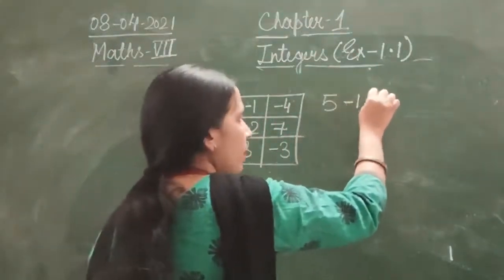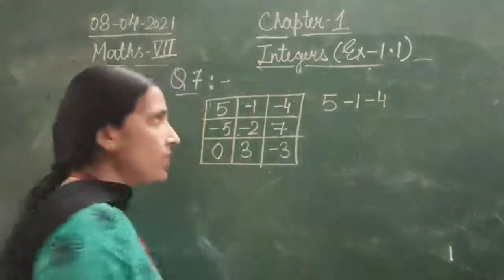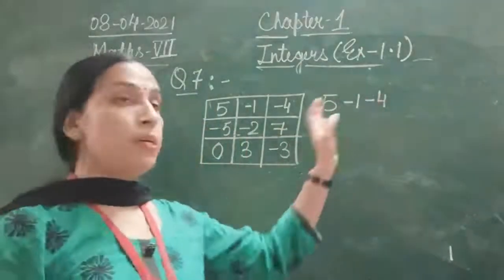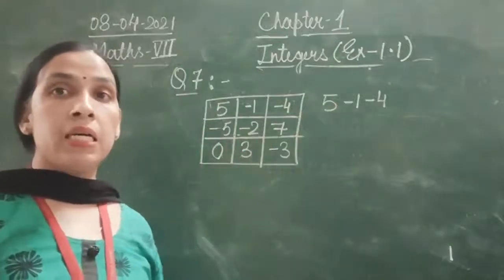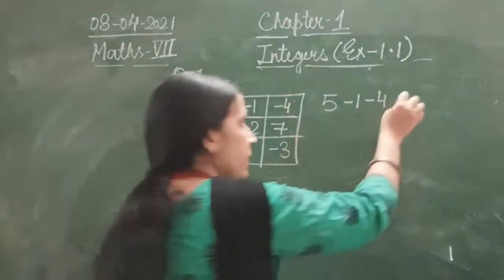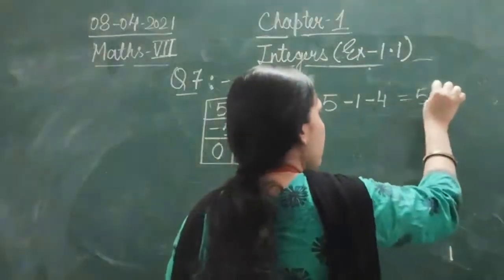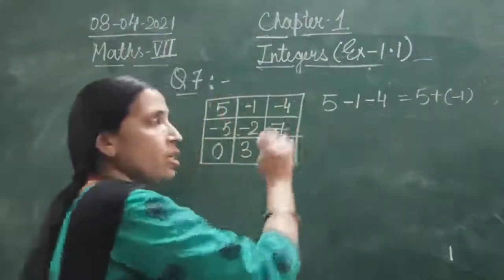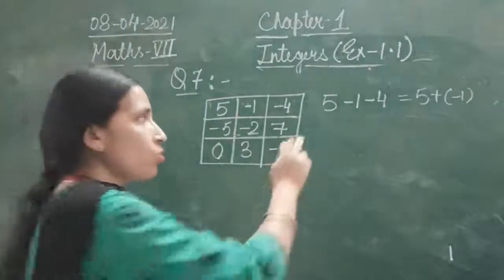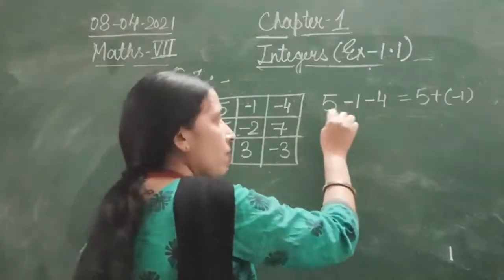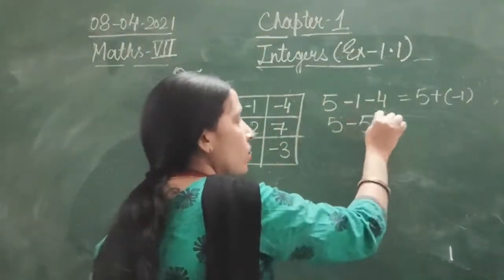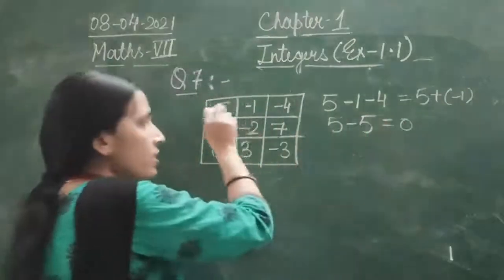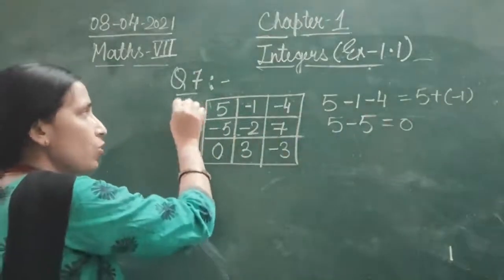5, minus 1, minus 4. Now you will say that, ma'am, that is your minus. So if I add it like this, 5 plus minus 1, again that will become plus minus minus. So we have to write it in this way. So 5 and that will become 5 minus 5. What is the answer here? The sum of this row is 0.